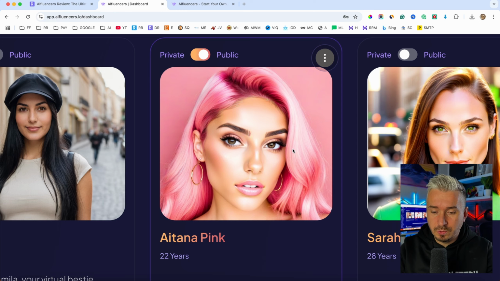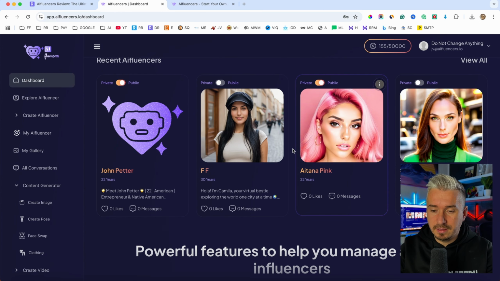So this is a really cool software and AI influencer marketing is only growing, and you can basically create any type of influencer that you want, okay? And you have a ton of features inside of this software. You can also embed these influencers in your websites, which is pretty cool. You can create videos, you can create different kinds of images, right? But the best part about the entire thing is character consistency, okay?